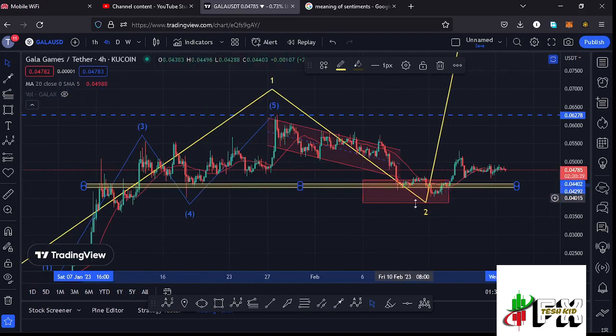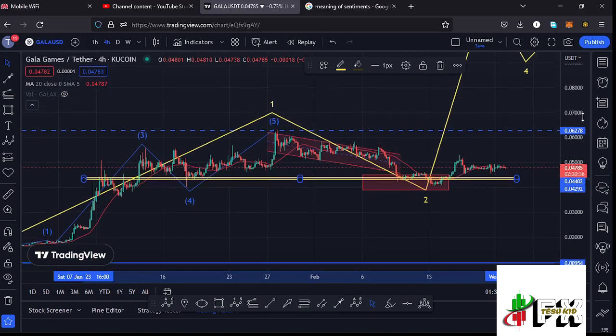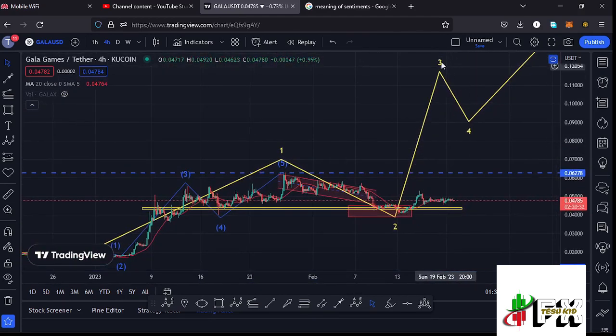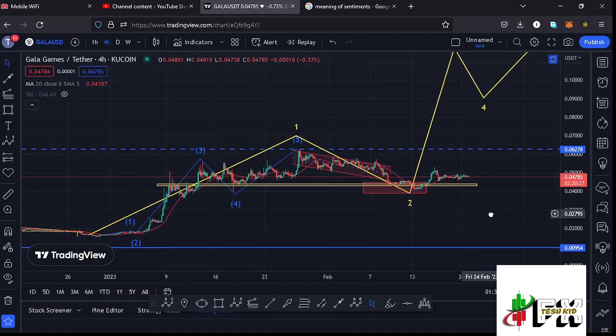We have also continued to obey the Elliott structures, where we have fully maximized our target areas to the lower side in the formation of this larger ABC count 2, and I believe that whatever we are seeing at the moment is the start of a massive bounce to the upside in the formation of this higher ABC count 3. And before I get further into the technical analysis and also give you my next price targets to the upside in the formation of that wave 3,